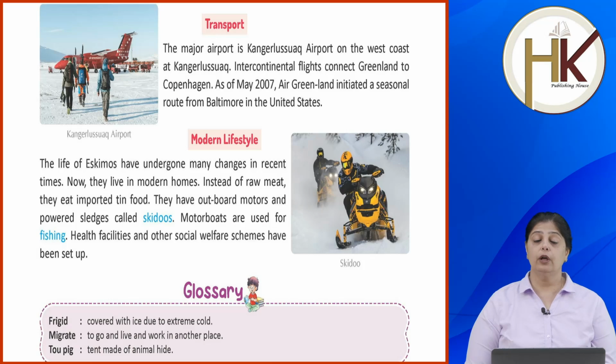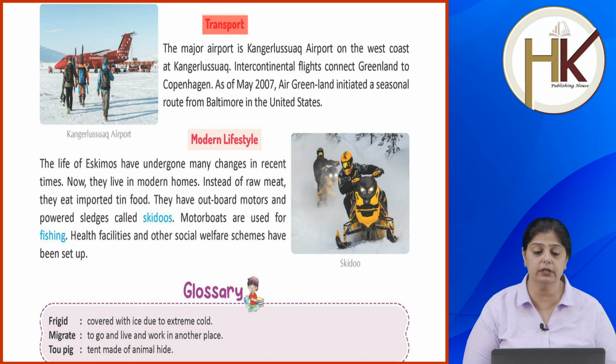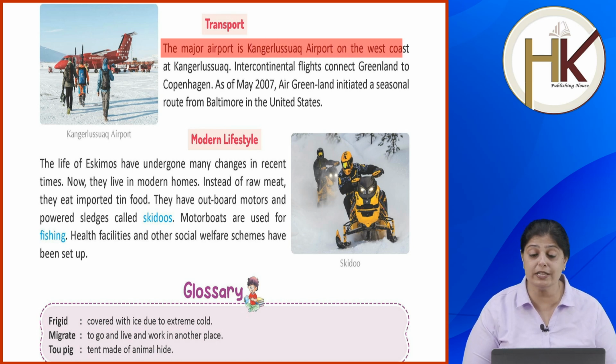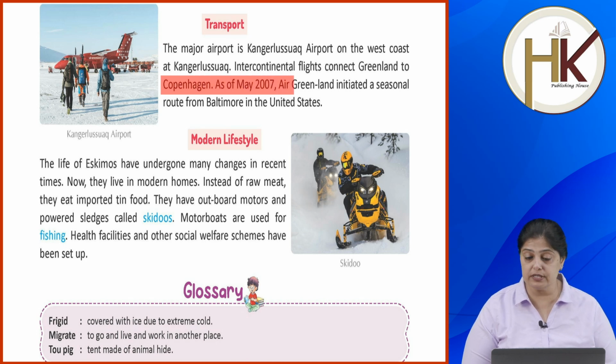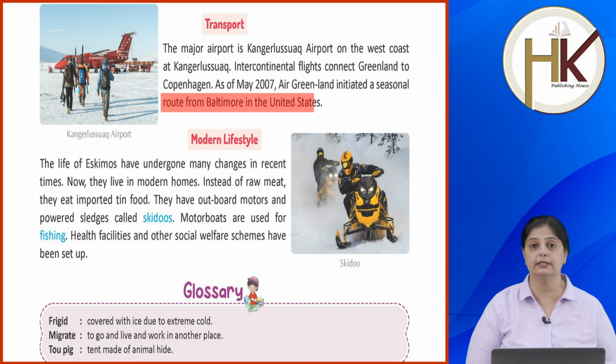Now let's talk about transport. How do people here travel? How do they travel from one place to another? So the major airport is Kangerlussuaq, which is an airport on the west coast. Intercontinental flights connect Greenland to Copenhagen. As of May 2007, Air Greenland initiated a seasonal route from Baltimore in the United States.